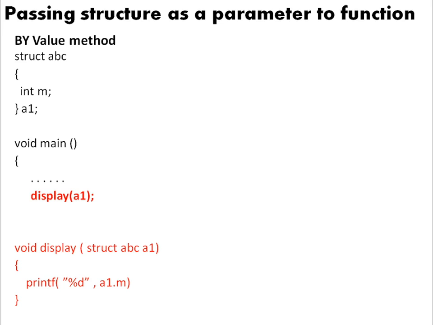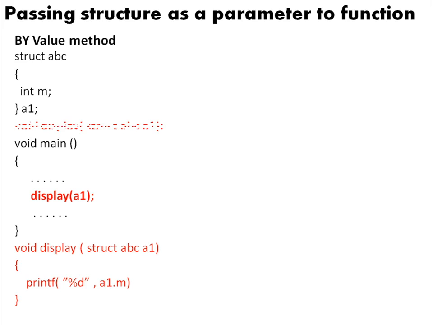So actual arguments and formal arguments may share the same name, but internally this structure is completely different from this particular structure A1. There is a copy which is created in fact internally. So in this I'll display the value of m as a1.m. Right? Now when I do this, I can come back after the display part and then end this particular main code. So we call this the value method because we are trying to pass the value of the structure variable called A1, which is copied onto a dummy structure variable, and then it will be accessed using this particular dot operator.